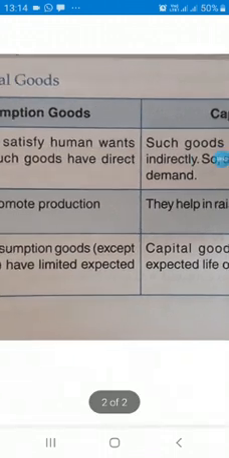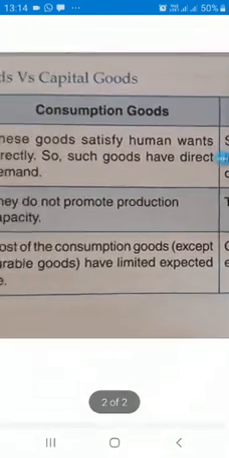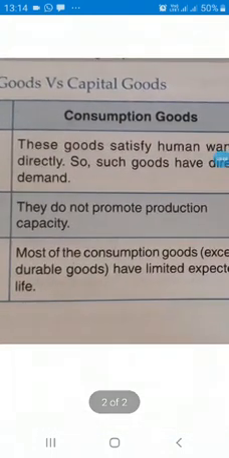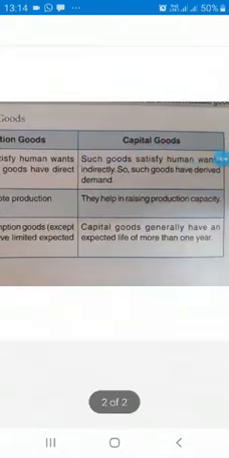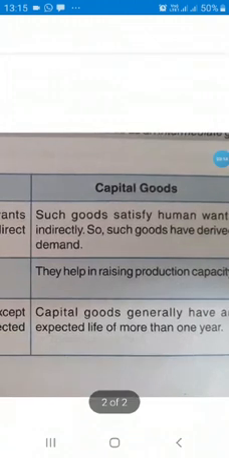Clear? So, consumption goods and capital goods. Consumption goods means those which directly satisfy human wants. And capital goods means those which satisfy human wants indirectly. They help in raising production capacity.